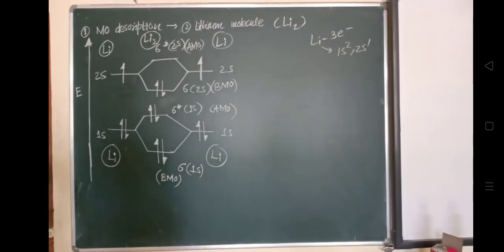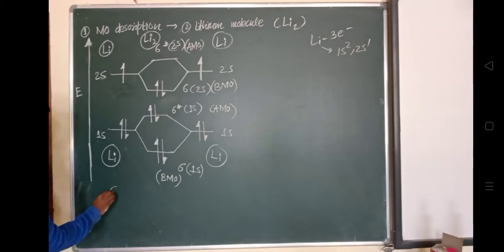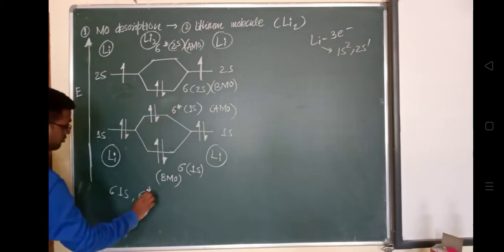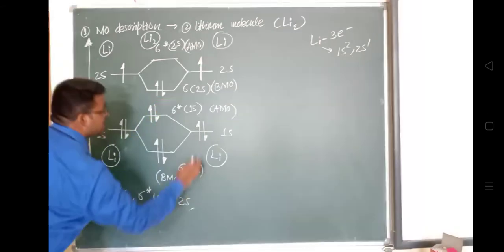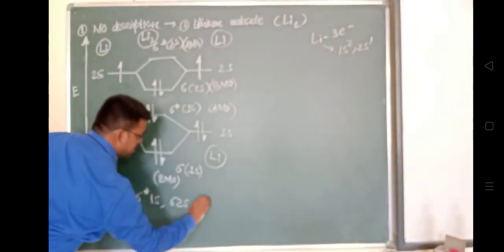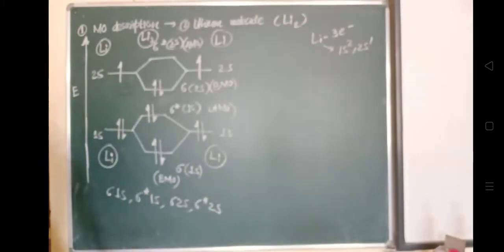So linear combination of atomic orbitals gives 4 molecular orbitals: 1, 2, 3, 4. What are these 4 molecular orbitals? One is a sigma 1s orbital. Next one is sigma star 1s orbital. Next one is a sigma 2s orbital, and the last one is a sigma star 2s orbital.